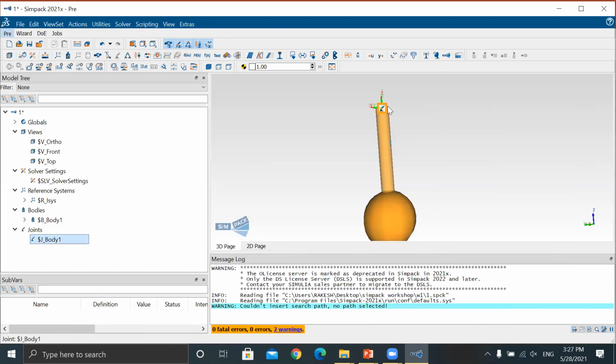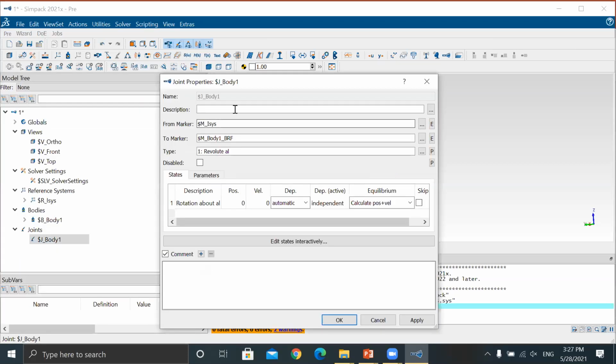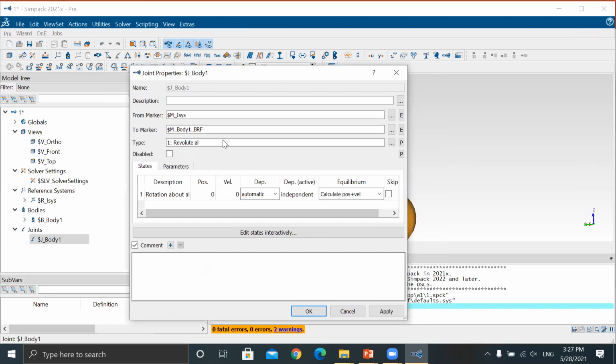I said this is my total body, and this total body has one joint. Just double click on the joints. Now look, by default it has taken revolute. Now look, from the marker it is normal, global system, coordinate system.